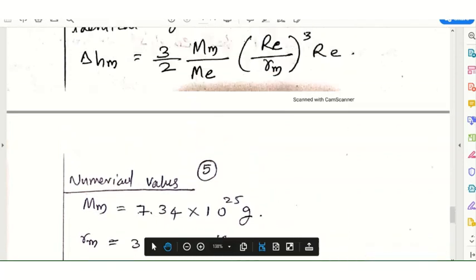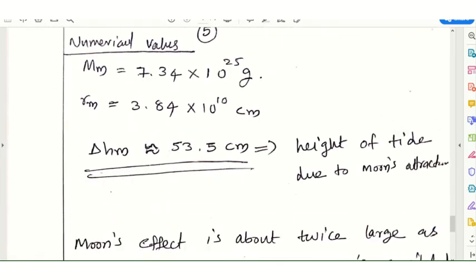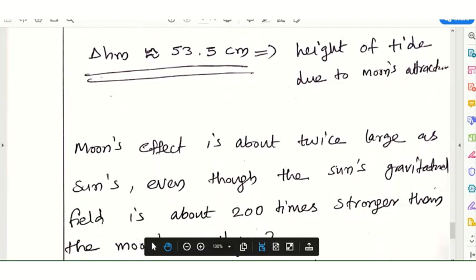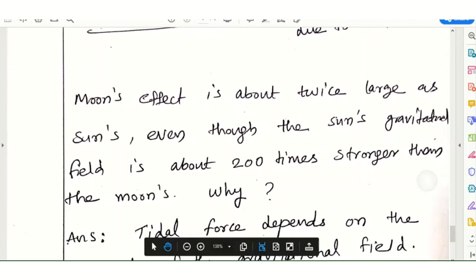So the delta HS is 24 centimeter. This delta HM is 53.5 centimeter. That means the moon's effect is about twice as large as the sun's. But the sun's gravitation field is about 200 times stronger than the moon's. Then why is the moon's effect twice larger than the sun's? There is a question like this.